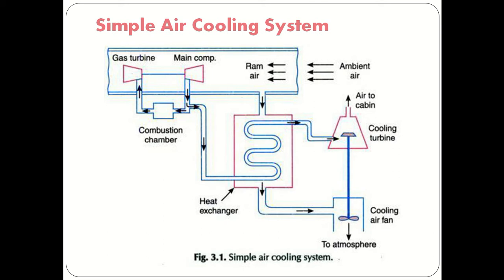So to reduce that temperature we will require some medium. So for that we have used the ram air. As compared to the main compressed air, the temperature of the ram air is much less. So that's why we are using the ram air for cooling the compressed air. So here cooling will take place in the heat exchanger.